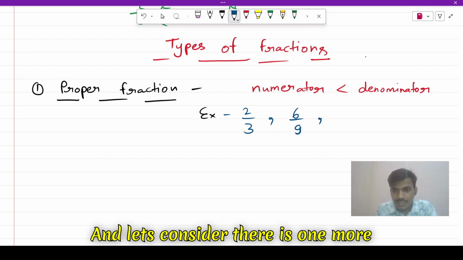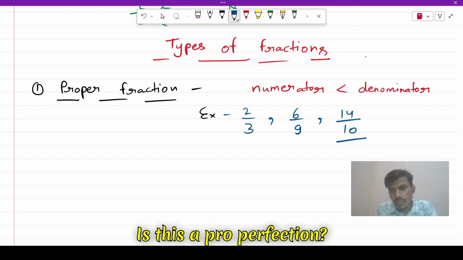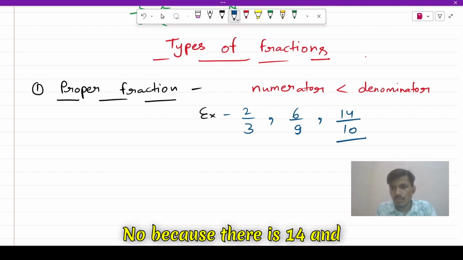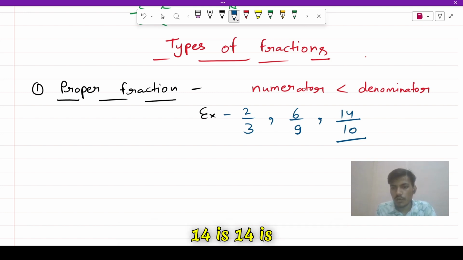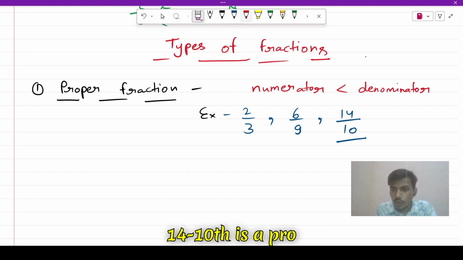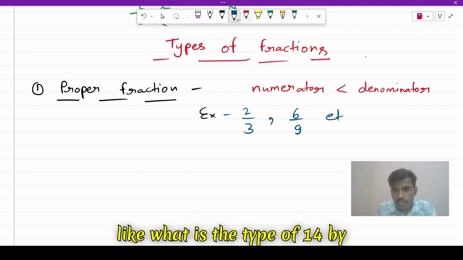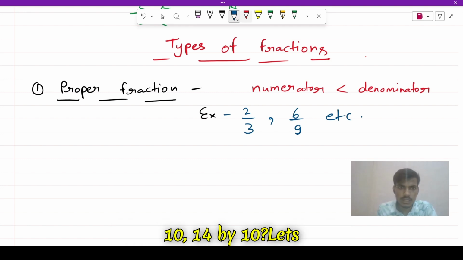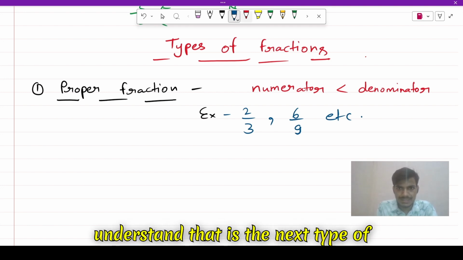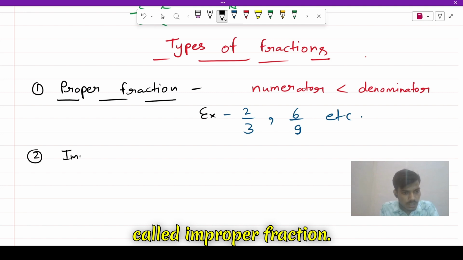And let's consider there is one more fraction, that is 14 by 10. Is this a proper fraction? No, because there is 14 and 14 is more than the 10. So we can say that 14/10 is not a proper fraction. So what is the type of 14 by 10? Let's understand. That is the next type of fraction, and that is called improper fractions.